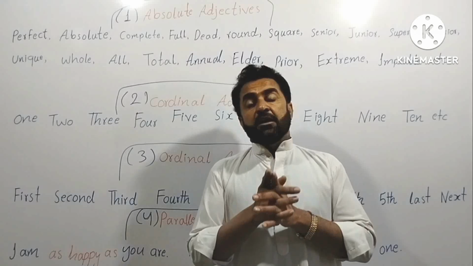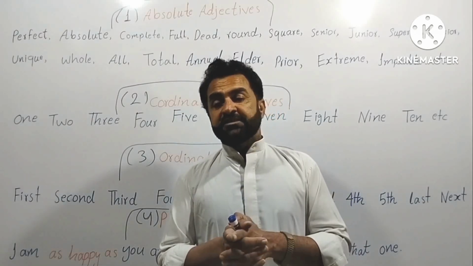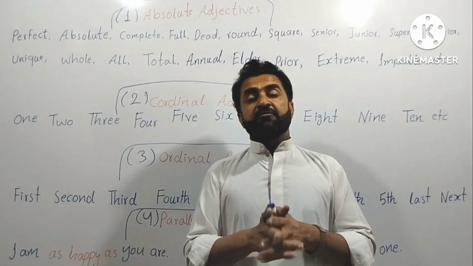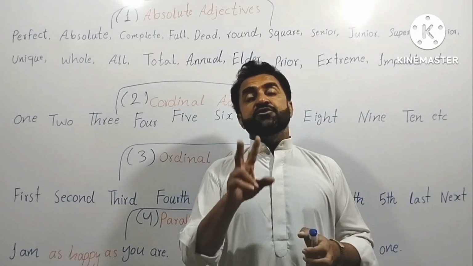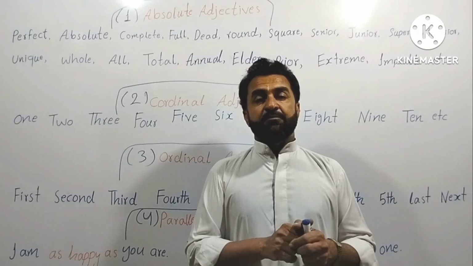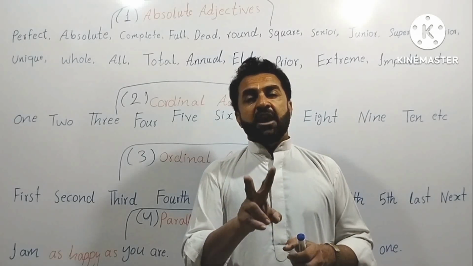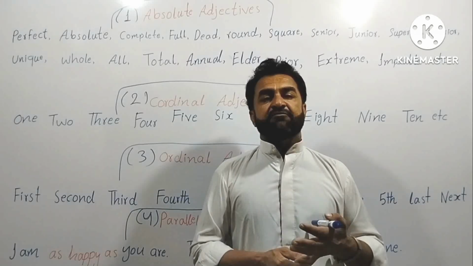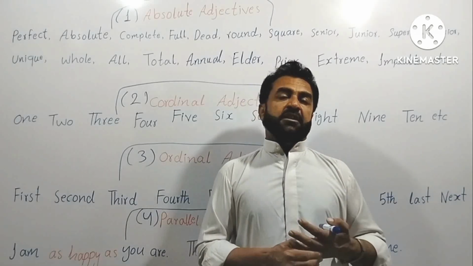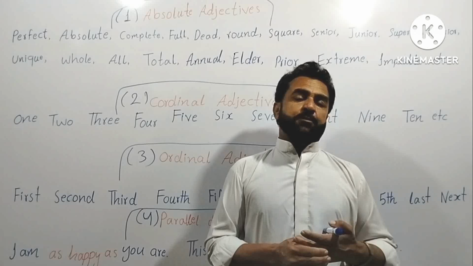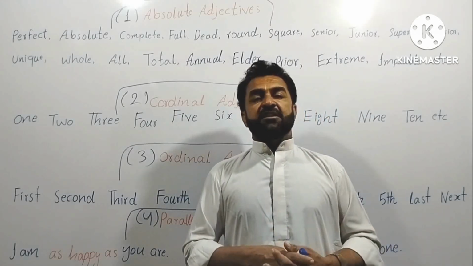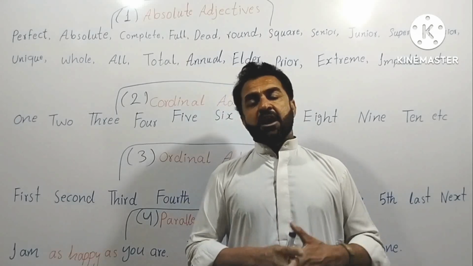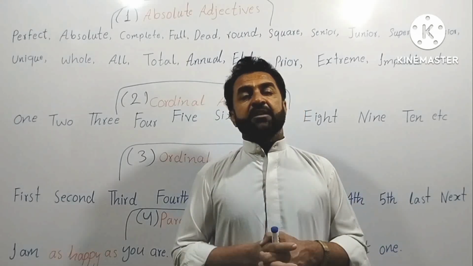Now when two nouns are the same in terms of quality, quantity, size, color, shape, everything, then how will you show the comparison between them?